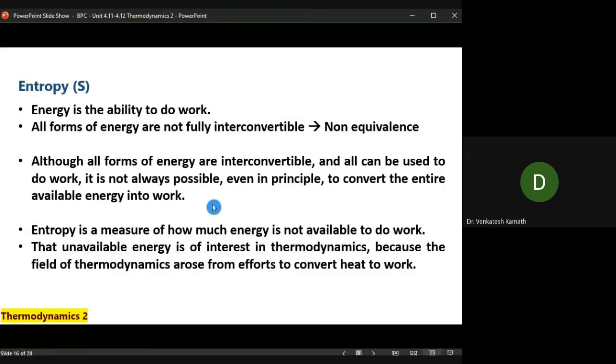What happens to that 20 joule, that missing 20 joule? It is going to the surrounding. What is happening there? That is explained by entropy. Entropy is a measure of how much energy is not available to do the work, right?